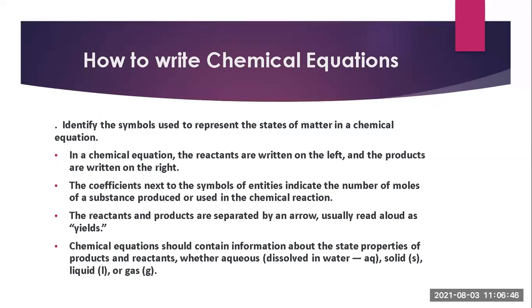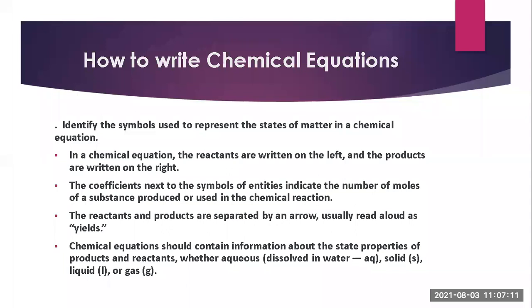For example, as I already told you, we take CuSO4 and zinc dust. We are taking two reactants, copper sulfate solution and zinc dust, which we are going to react, so they are known as reactants.